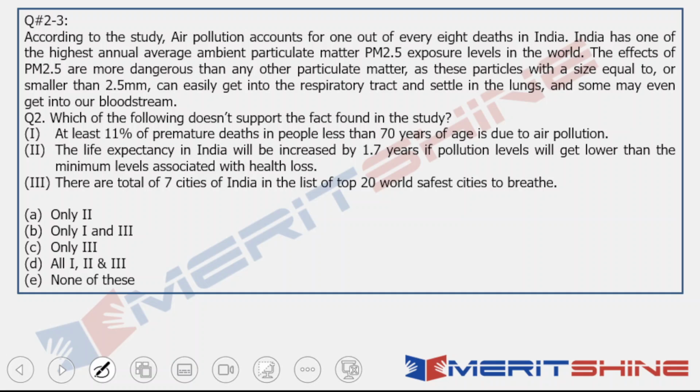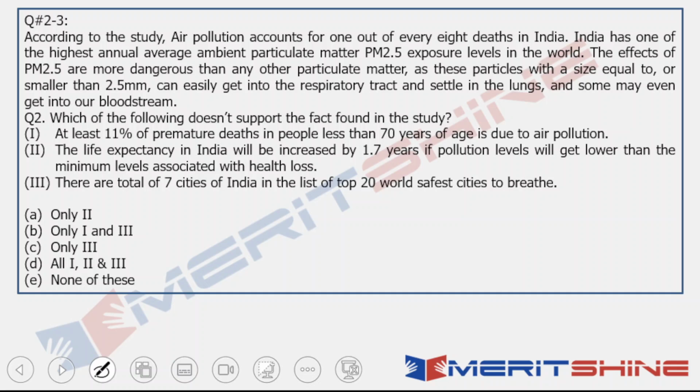What is the question? The question is, which of the following does not support the fact found in the study? So, what is the fact found in the study? That PM 2.5 exposure levels are increasing in India and the negative effects of PM 2.5 have been mentioned, right? Air pollution accounts for 1 out of every 8 deaths in India. India has one of the highest annual average ambient particulate matter exposure levels in the world.